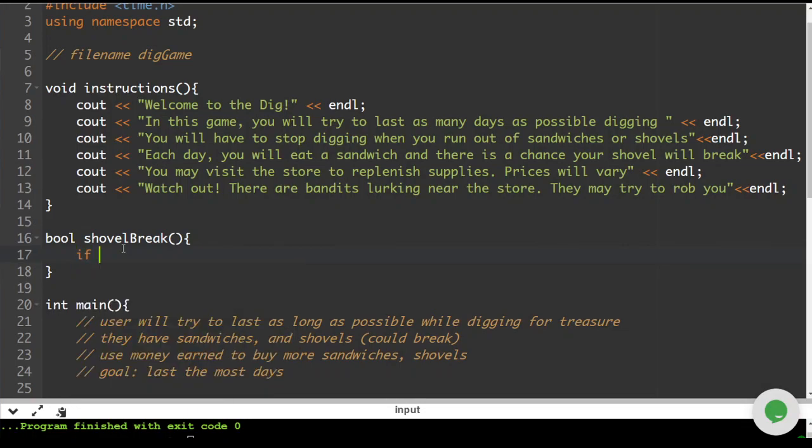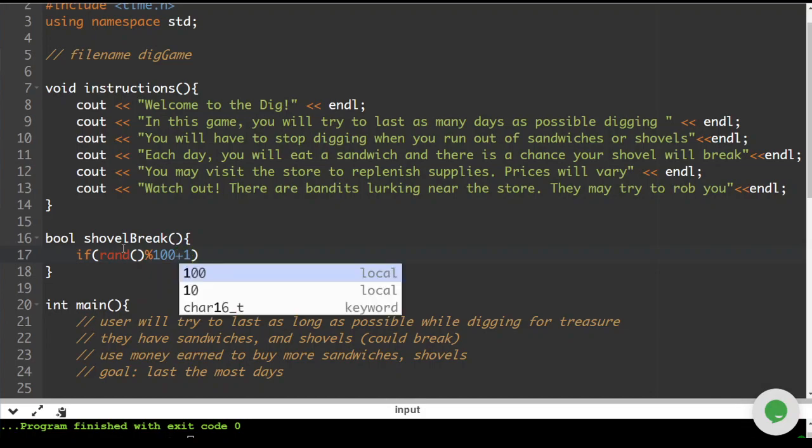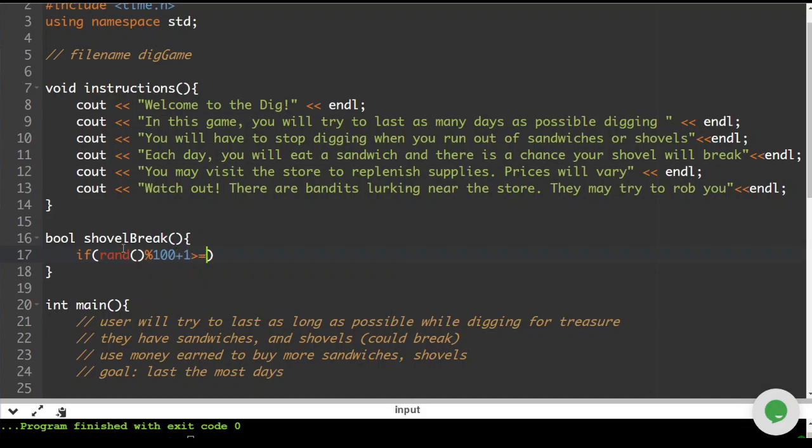I'm going to write some code, and then I'm going to remove this and show you a little bit of a better way. So what we're going to do is check to see if random modulus 100 plus 1 is larger than or equal to 90. What this does is sort of set up a percentage. This number can be any number from 1 to 100, and as long as it's larger than or equal to 90, that essentially sets up a 10% chance. Then we're going to do something.